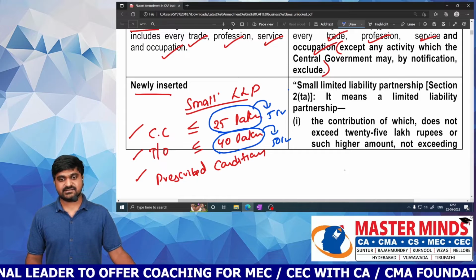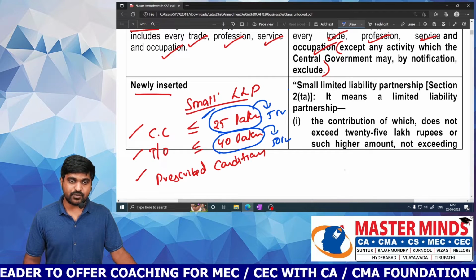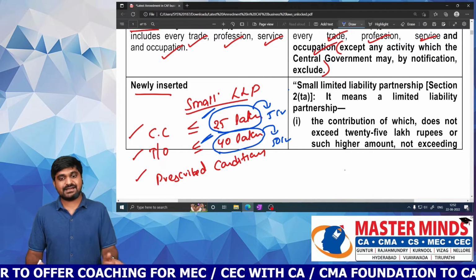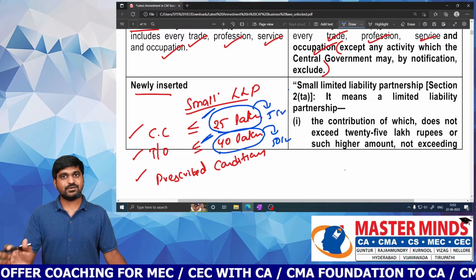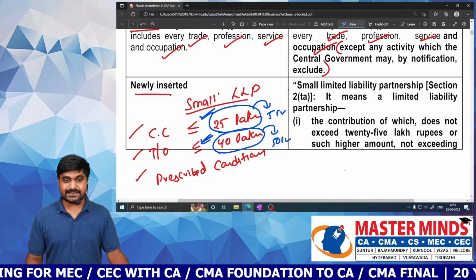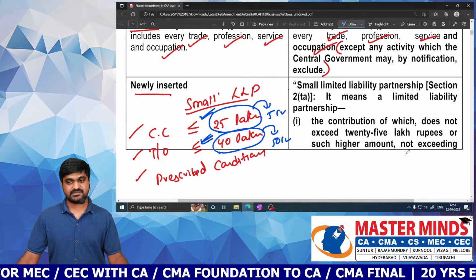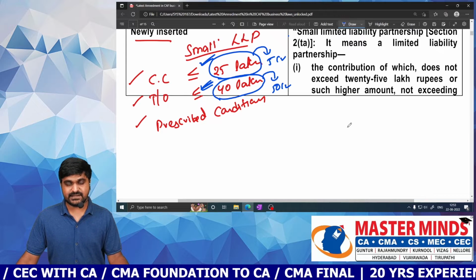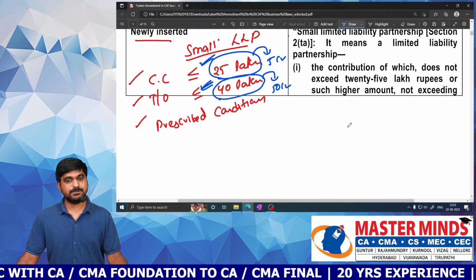25 lakhs and 40 lakhs. That's why remember these points. These are very important, more than 5 crore and 50 crore. If you remember both, then it is very good. But your focus should be on the current limit, that is 25 lakhs and 40 lakhs. So if these three conditions are satisfied, then any LLP can get small LLP status.